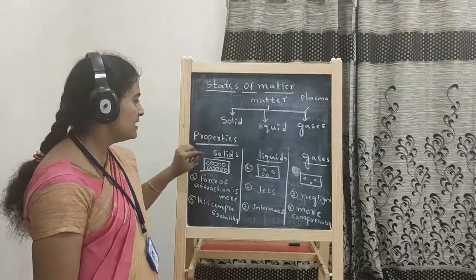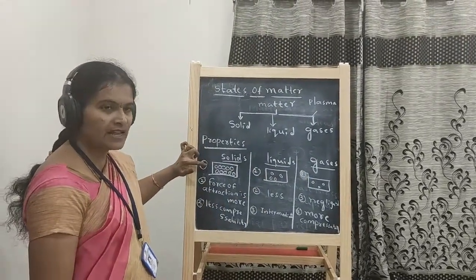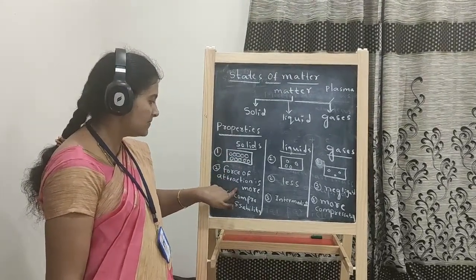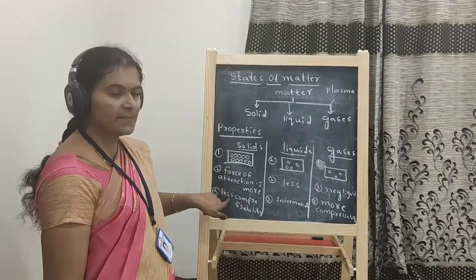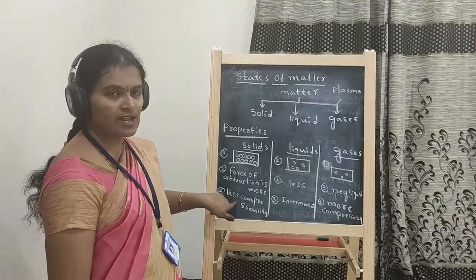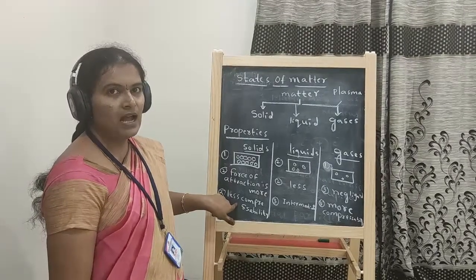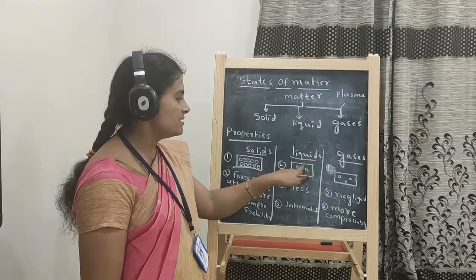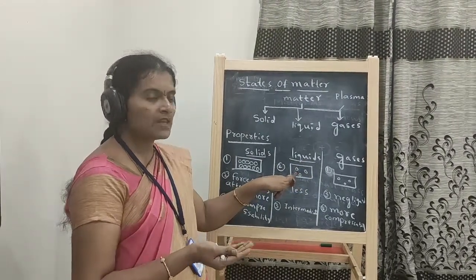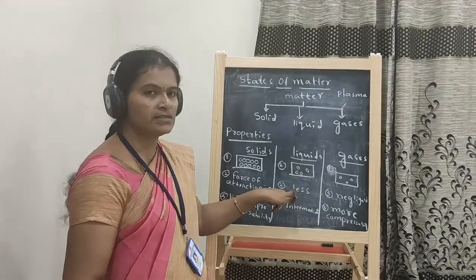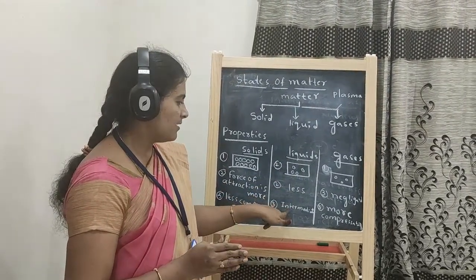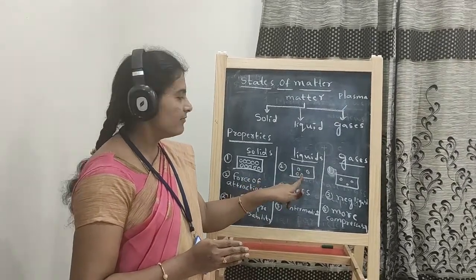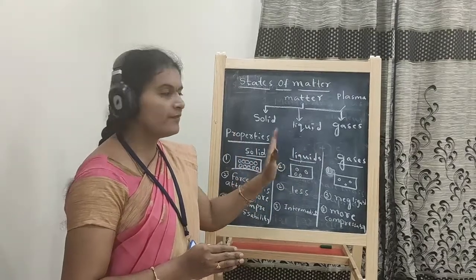Once again I am repeating: solids have definite shape and size, the force of attraction between the atoms is more in case of solids, and the compressibility of solids is very less. Whereas coming to liquids, the atoms are randomly arranged, the force of attraction between the atoms is very less, and the compressibility is comparatively less than that of gases and more than that of solids.